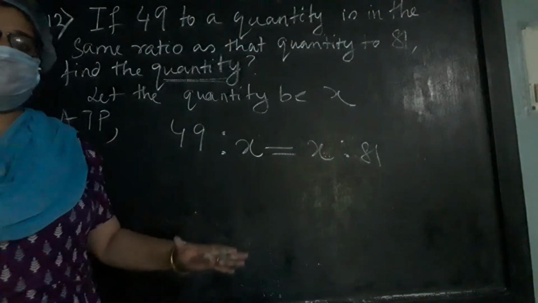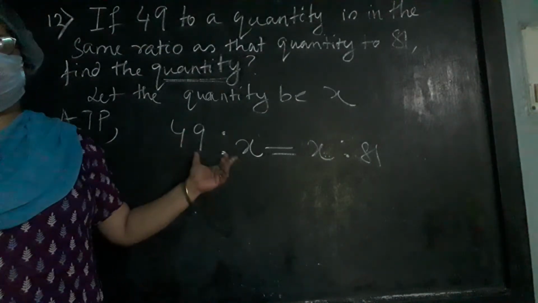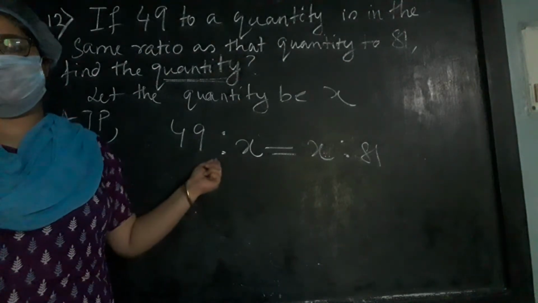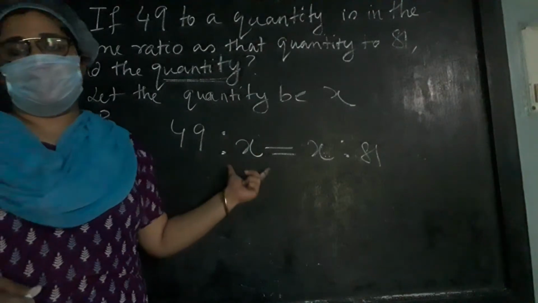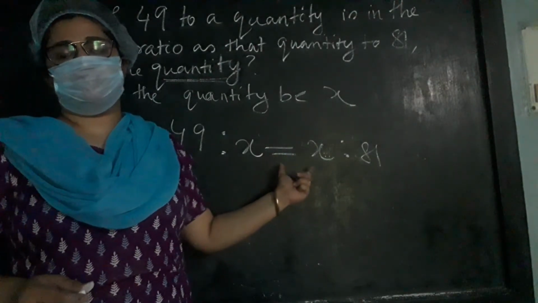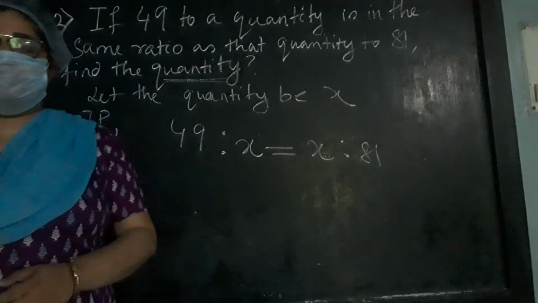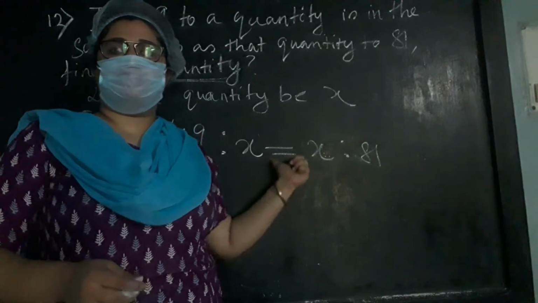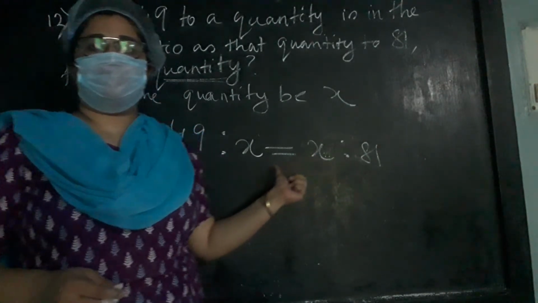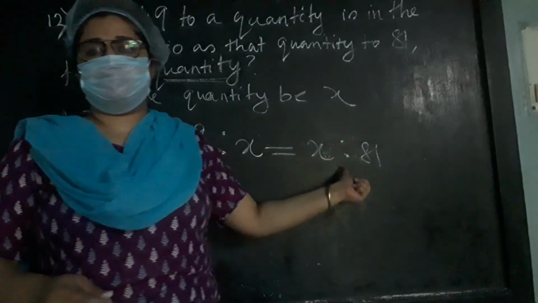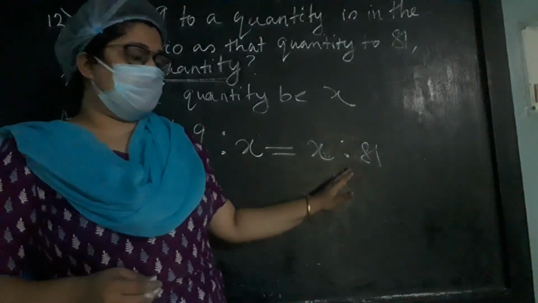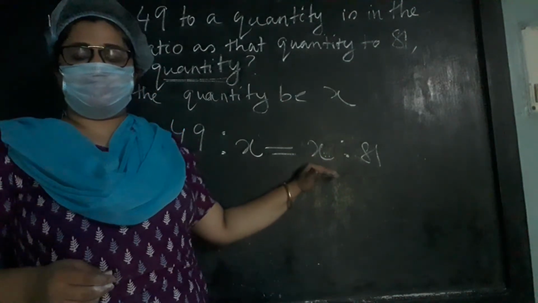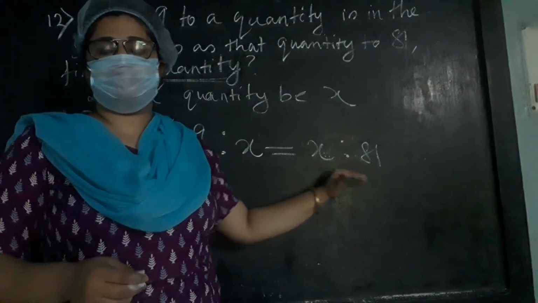So the question is very simple. 49 is having a ratio to a quantity, means 49 is to the quantity. That is the same ratio, proportional to another ratio, and the ratio is formed between two numbers where the first number is that unknown quantity. So this unknown quantity is found as the consequent in the first ratio and the antecedent in the second ratio. The relation is between that quantity to 81, means x is to 81.